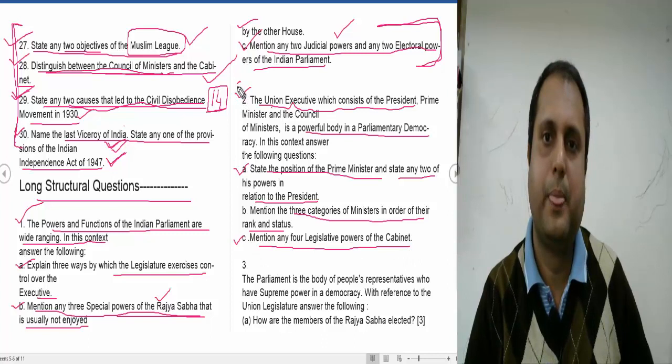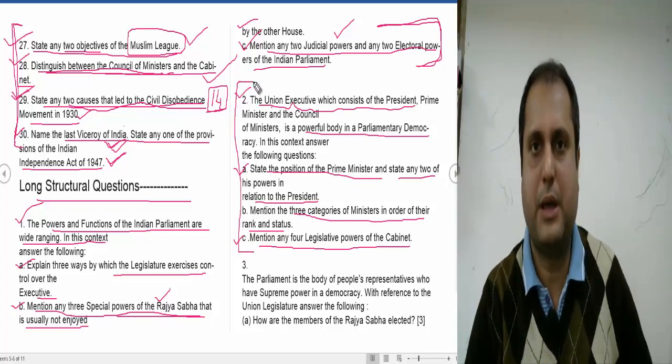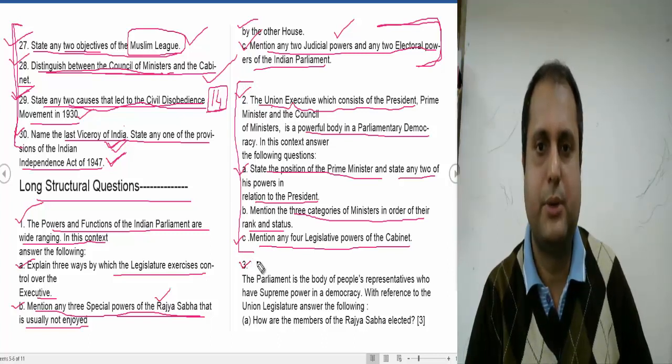So these are the questions with relation to the President and the Prime Minister. So let's see question number 3.